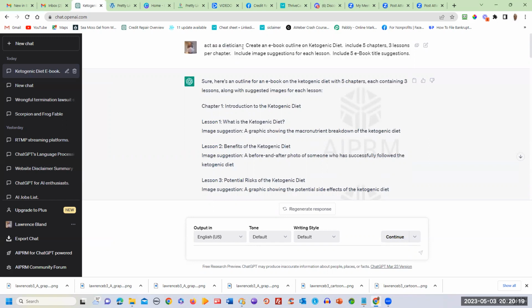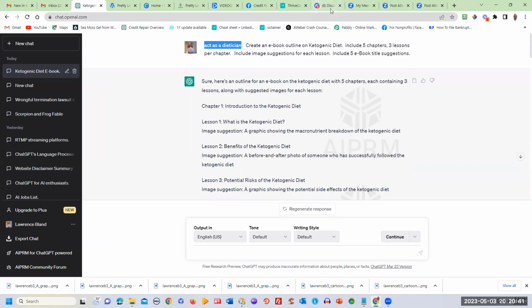You can even be more specific. You can put it as a 5-star chef. Act as a 5-star chef and create an ebook outlining a ketogenic diet, including 5 chapters, 3 lessons per chapter, including image suggestions for each lesson, and include 5 ebook title suggestions.